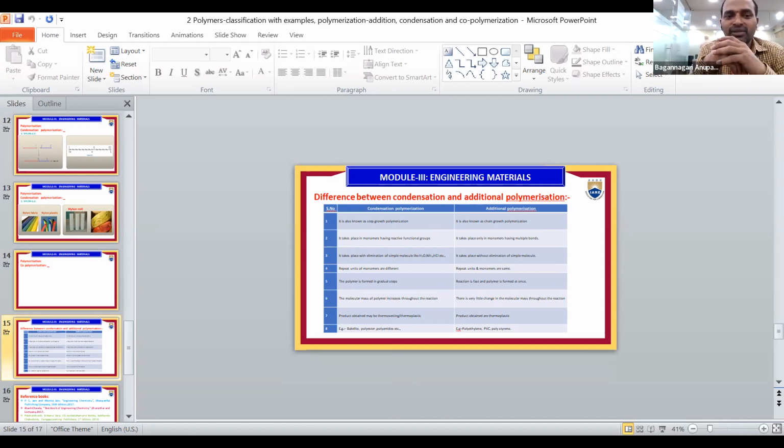Condensation polymerization takes place in monomers having reactive functional groups, that means groups having partial positive and negative charge. Addition polymerization takes place only in monomers having multiple bonds. Condensation polymerization takes place with elimination of simple molecules like H2O, NH3, HCl, CH2O, NaCl, etc. In addition polymerization, it takes place without elimination of simple molecules.